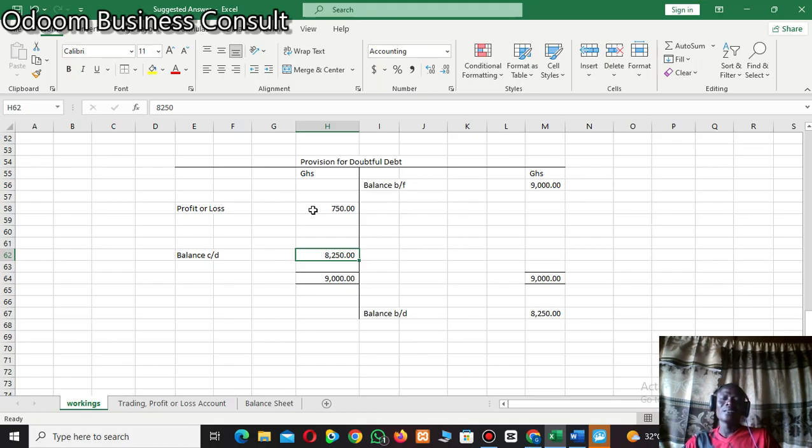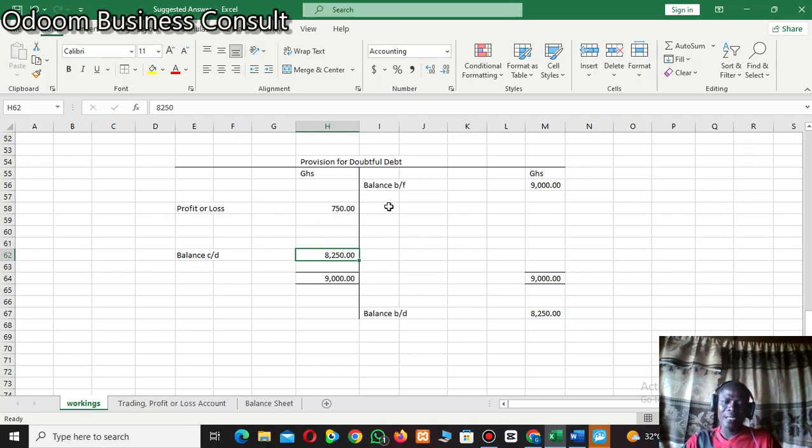Okay, it has reduced drastically, and we made provision which is more than the actual provision. Okay, the provision that we made is more than what actually occurred. Okay, the actual bad debt or the actual provision for doubtful debt has reduced drastically as compared to what we provided for in the previous accounting year.